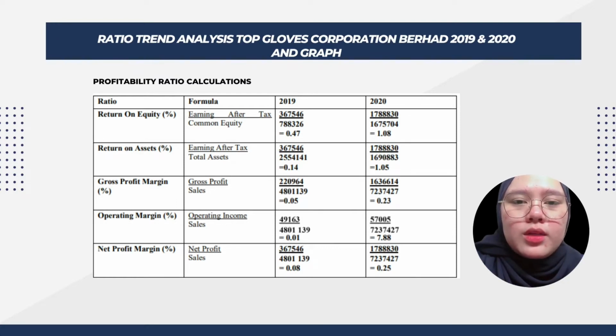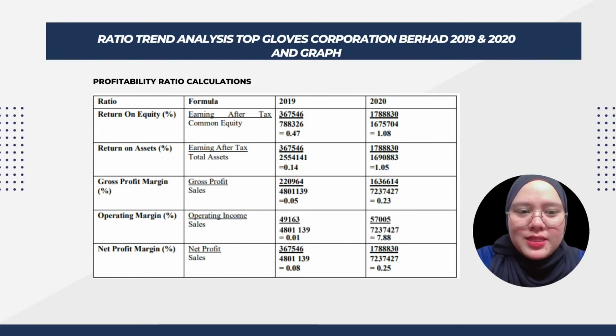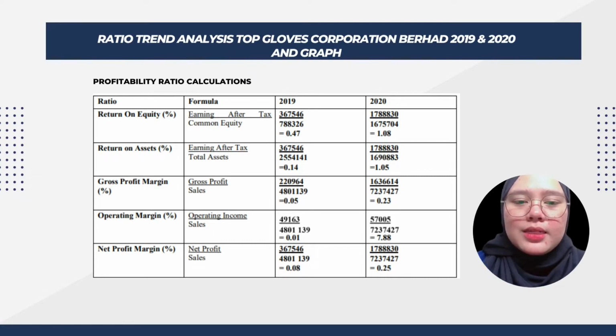Next is the return on asset formula. The formula is net income divided by assets and multiplied by 100%. For gross profit margin, the formula is gross profit divided by sales multiplied by 100%. For operating profit margin, the formula is operating profit divided by sales multiplied by 100%. And the last is net profit margin. The formula is net income divided by sales and multiplied by 100% too.